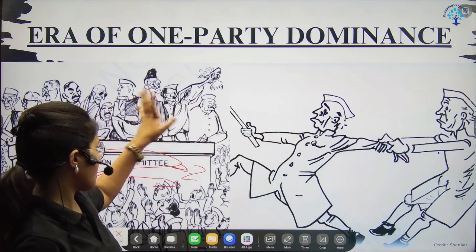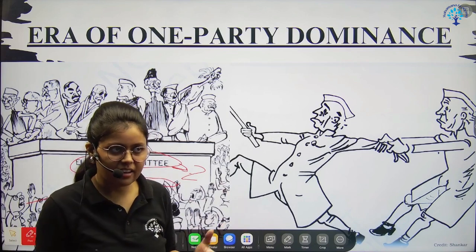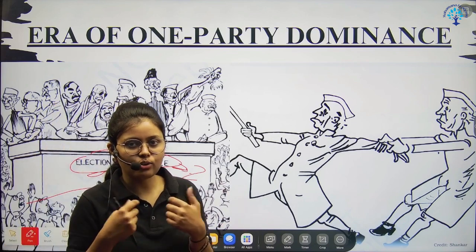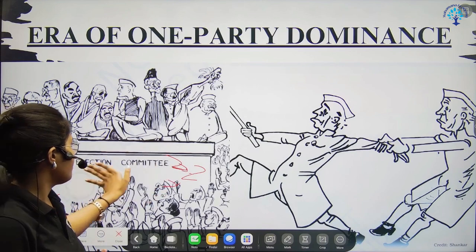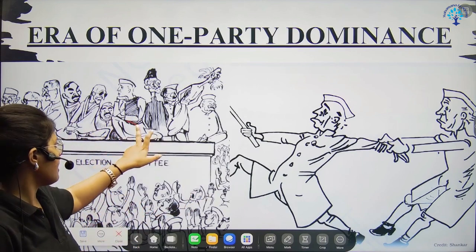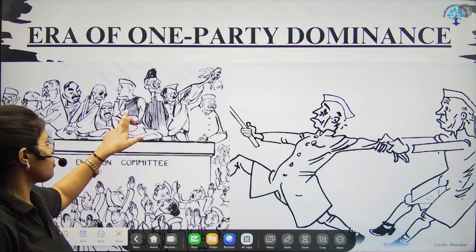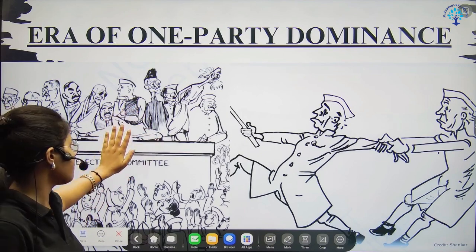So this is the cartoon. It's not that much important. It is given here because it is in your book, and sometimes when you feel like you have studied very much, it's a kind of fun thing that you can relate to your contents.